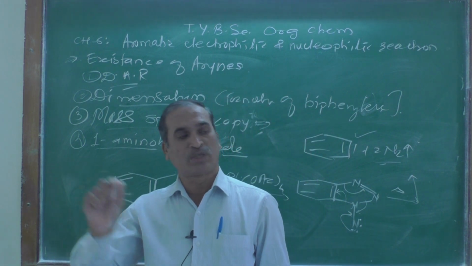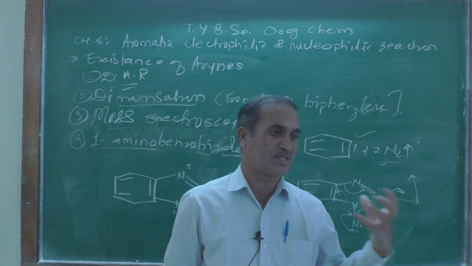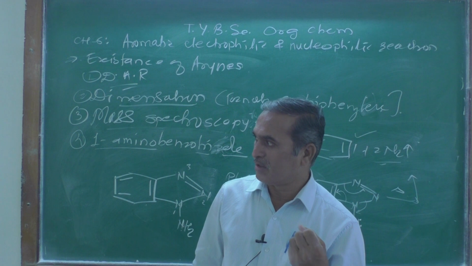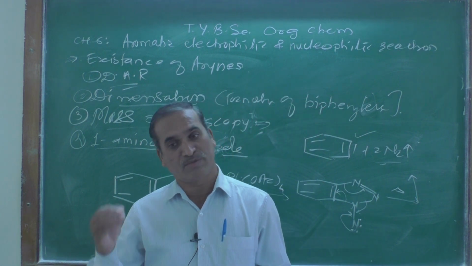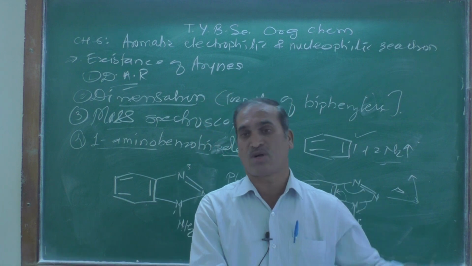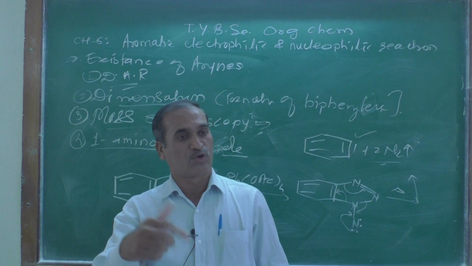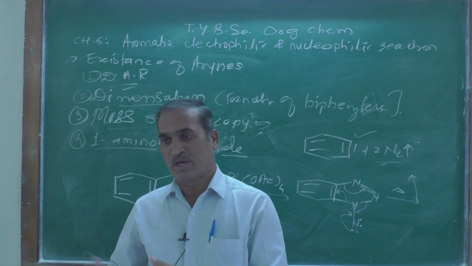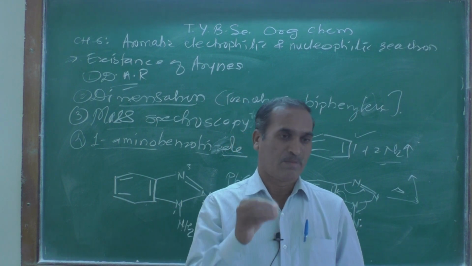Then again a neutral molecule is lost from anthranilic acid, which is carbon dioxide. It is a neutral molecule that is not detected, but its loss clearly indicates the peak at 44, due to its molecular weight. That is another prominent peak.